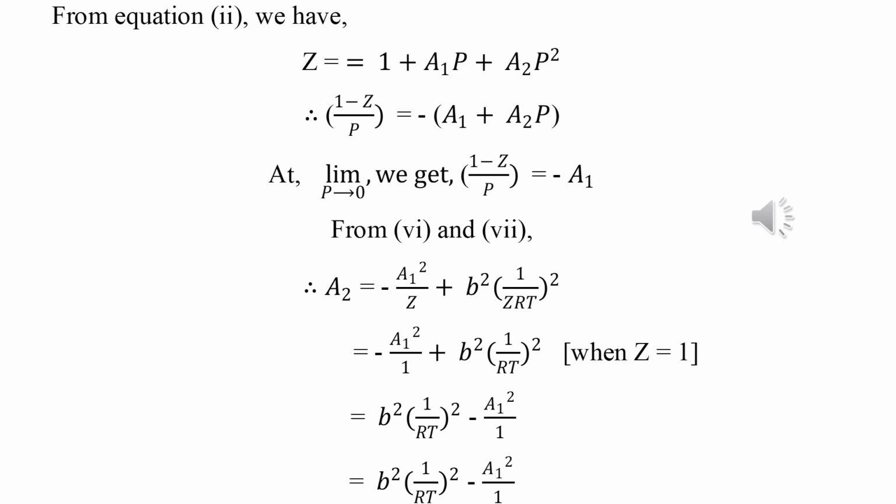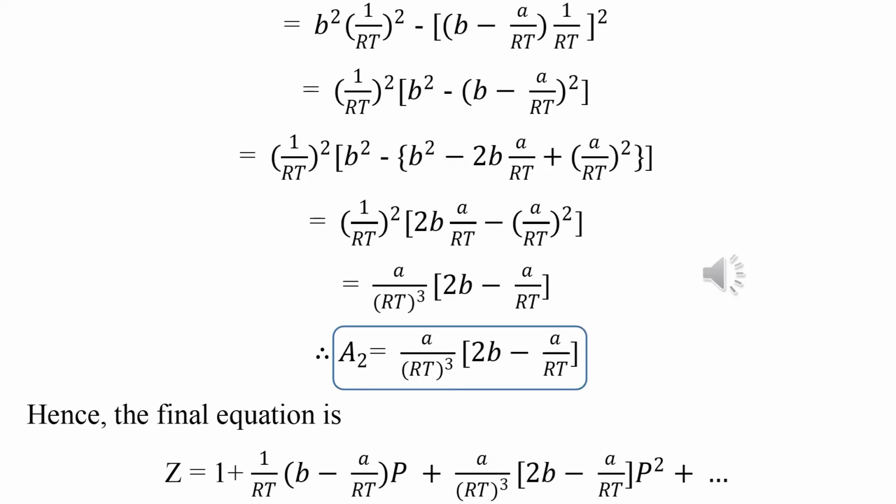If we put z equal to 1, we get minus a1 square plus b square into 1 by rt whole square, that is b square into 1 by rt square whole square minus a1 square we get. Next, then we get b square into 1 by rt square minus third bracket b minus a by rt into 1